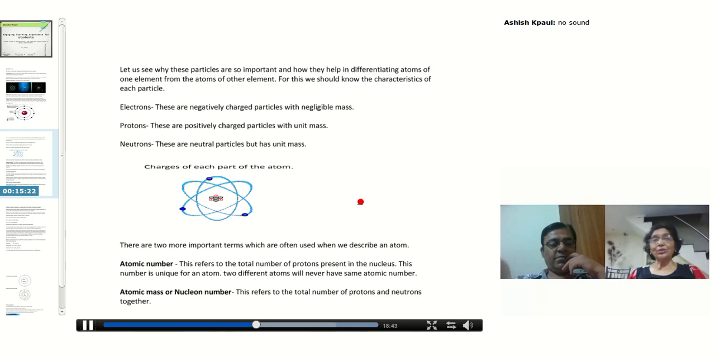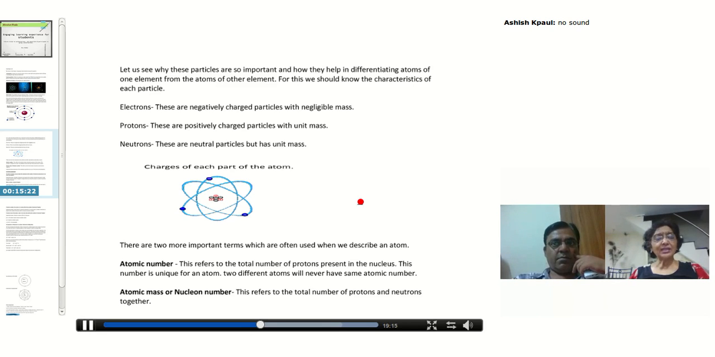Now when I say nucleon number, again I find a relation. And what is that relation? It is related with the nucleus. And what is there in the nucleus? I have already told you, protons and neutrons. So when I add up the protons and neutrons, I get one number, and this number is known as nucleon number, which is also known as atomic mass.